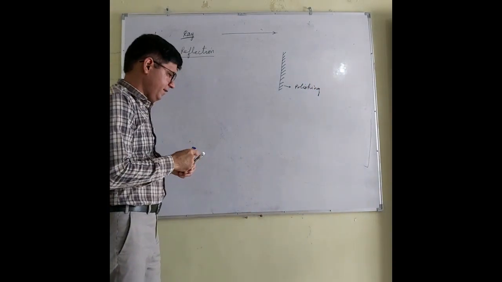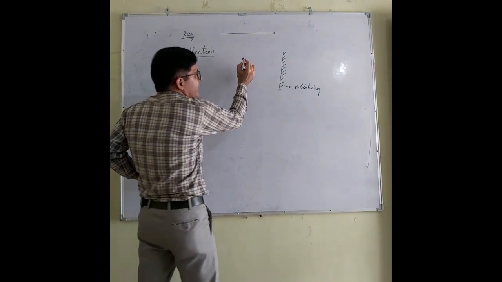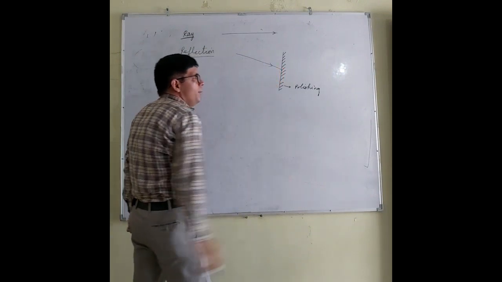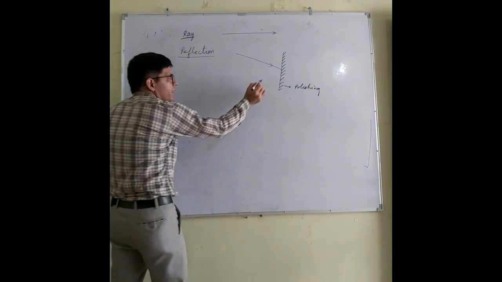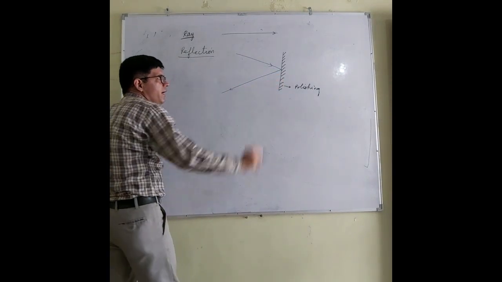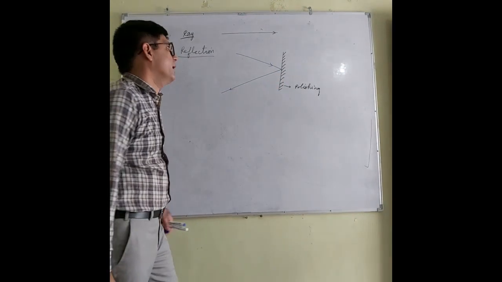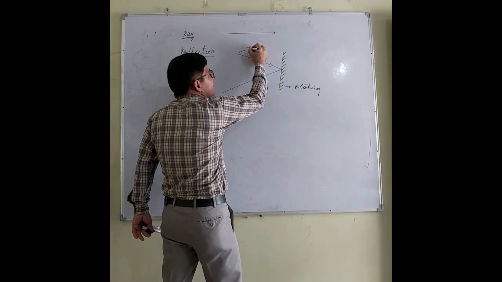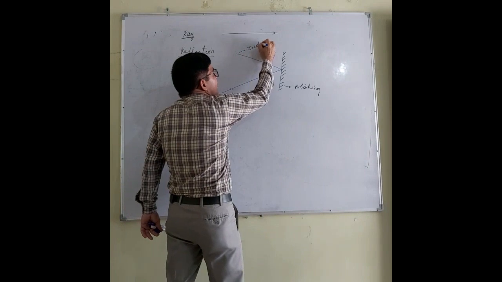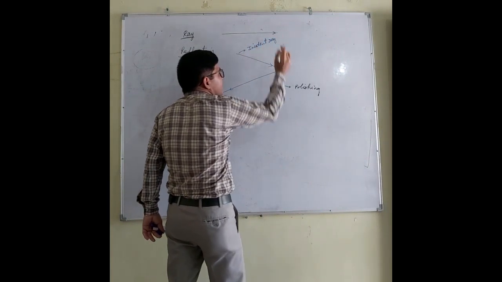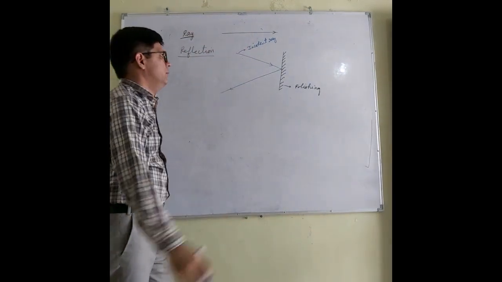Let us say a ray of light falls on this. What will happen? Definitely it will bounce back. The ray of light which is falling on this mirror is called the incident ray, because incident means to fall.